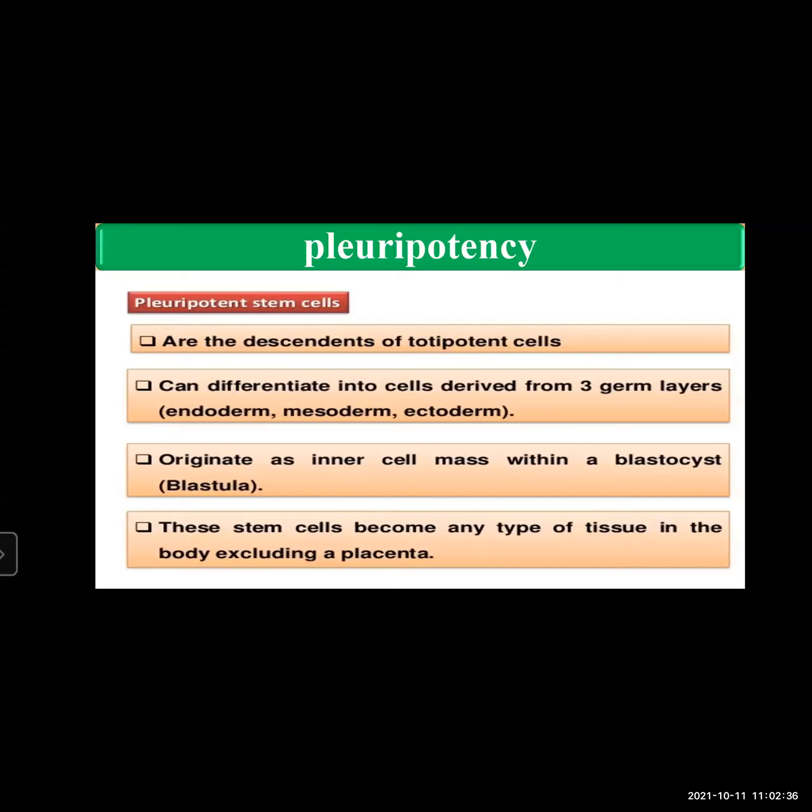They are the descendants of totipotent cells. They can differentiate into cells derived from three germ layers, that is endoderm, mesoderm, and ectoderm. They originate as the inner cell mass within a blastocyst, and these stem cells can become any type of tissue in the body excluding the placenta. They are like the parent cell of all types of human cells.